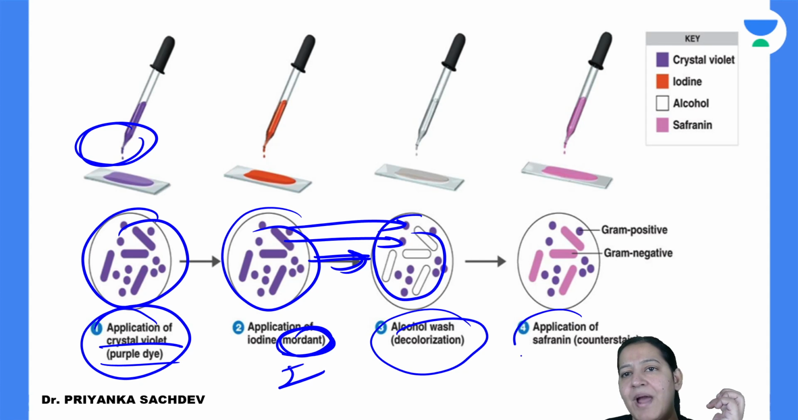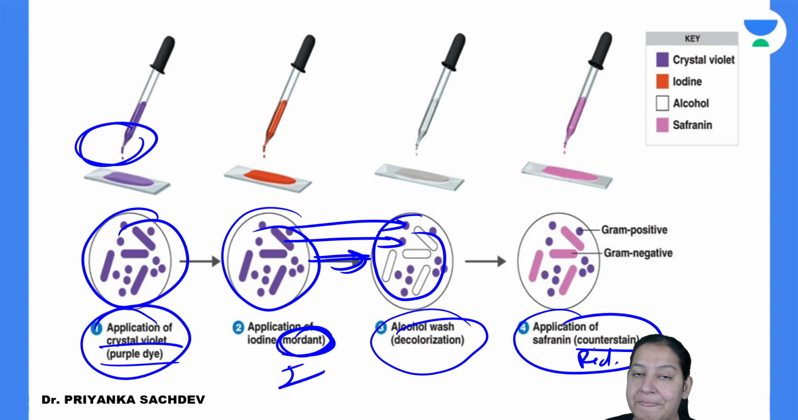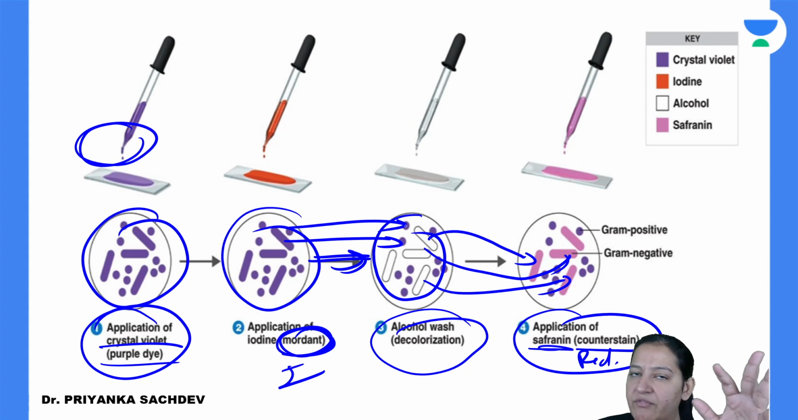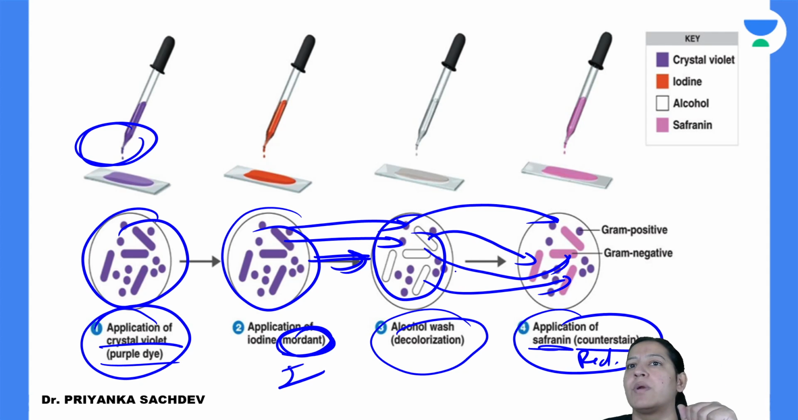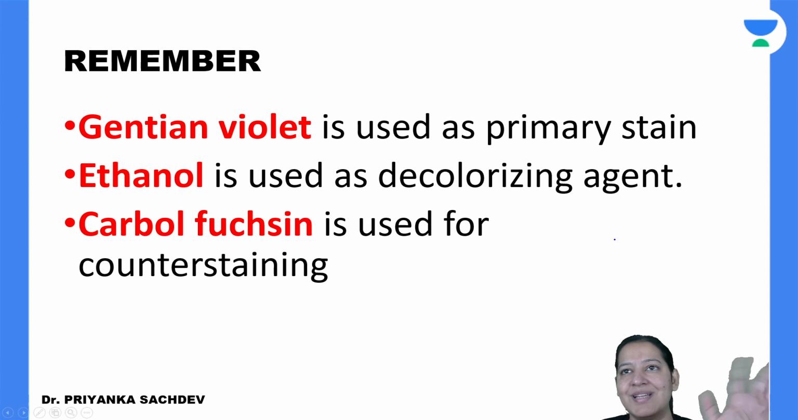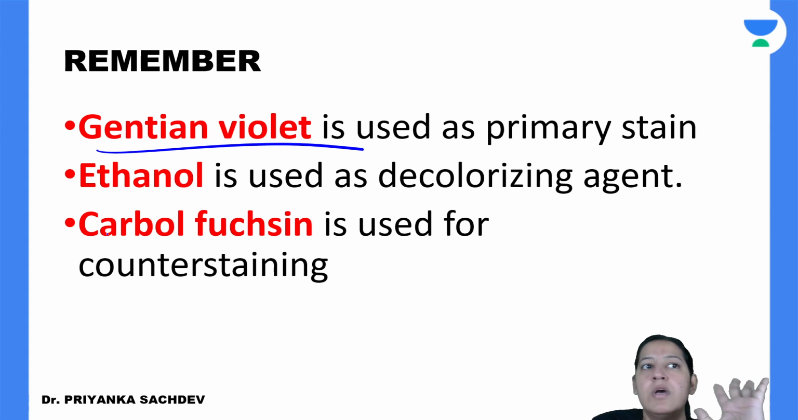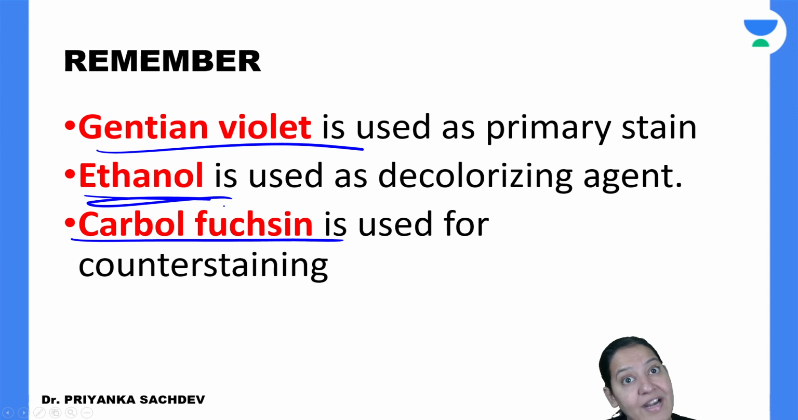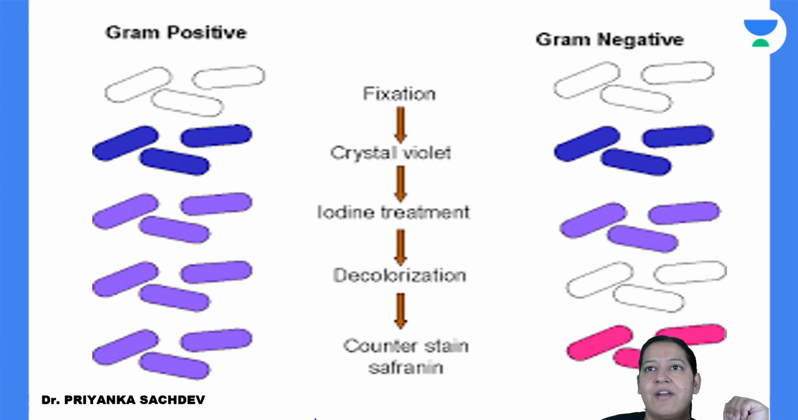In the end, you are applying a secondary stain, which is a red color stain, also known as counter stain. It can be saffron, or any red stain. So the ones which became transparent took the red color. Can you see? And the ones which resist decolorization remain purple only. So the purple ones are gram positive and the red ones are gram negative. What is the difference? Primary stain क्या है याद करो, secondary stain क्या है याद करो, decolorizer क्या है याद करो, और mordant क्या है याद करो. So four steps are in front of you.